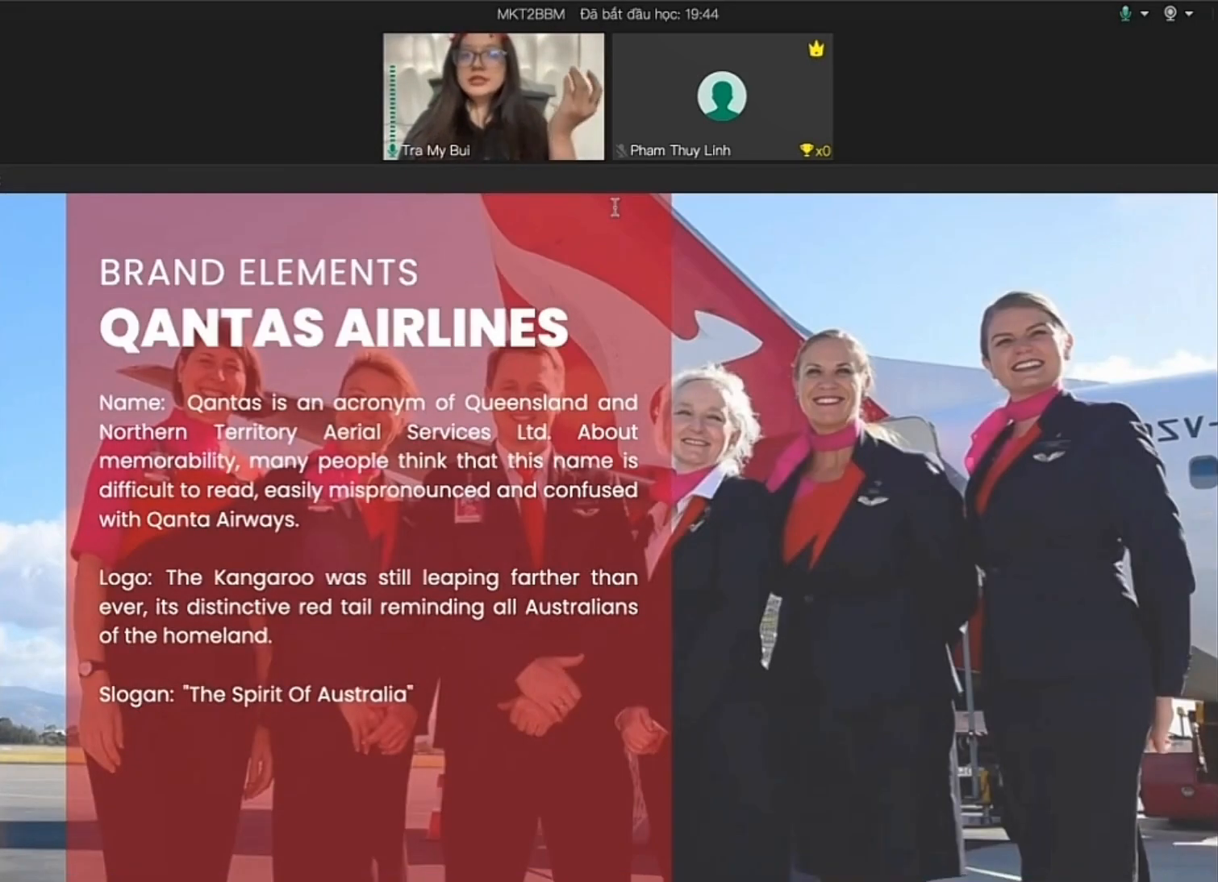With the name, Qantas is an acronym of Queensland and Northern Territory Aerial Services. About memorability, many people think that this name is difficult to read, easily mispronounced, and confused with Qatar Airways.